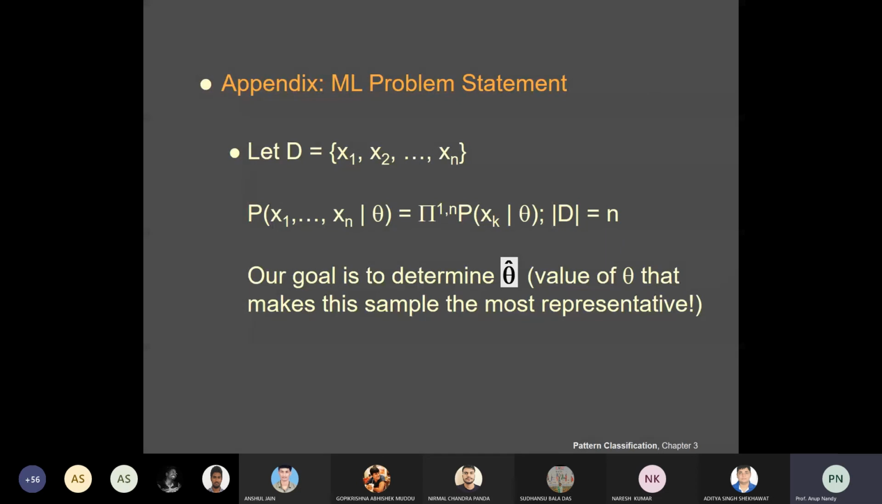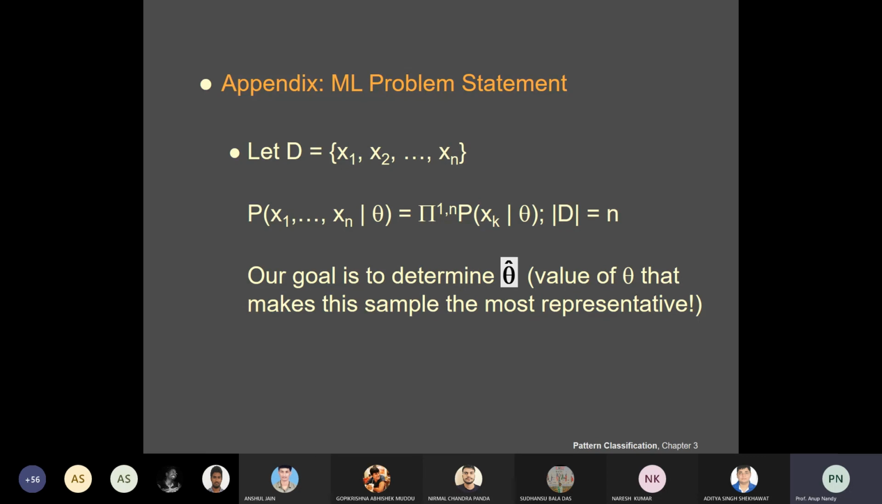In the next class I'll be discussing the Bayesian estimation. If you have any doubts regarding understanding, you can ask me. So it is an ML problem statement that you can have. Maximum likelihood: D is equal to x1, x2, up to xn, with the probability P, then theta, pi 1 to pi n, then p(x | theta). The cardinality of D is n, meaning the size of the data set is n.